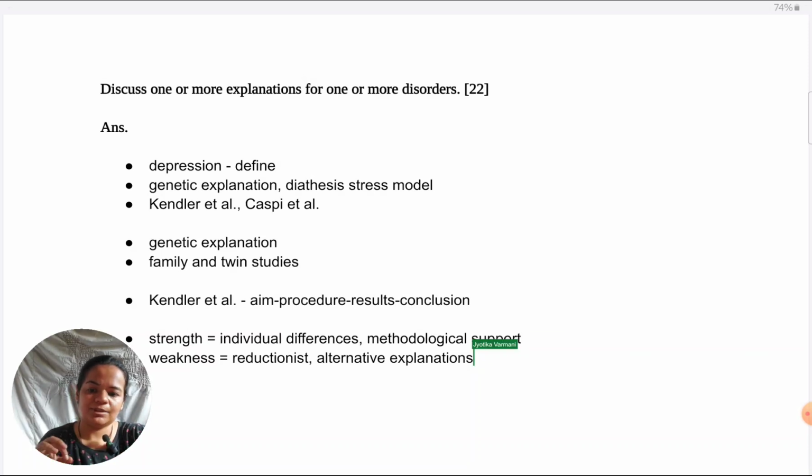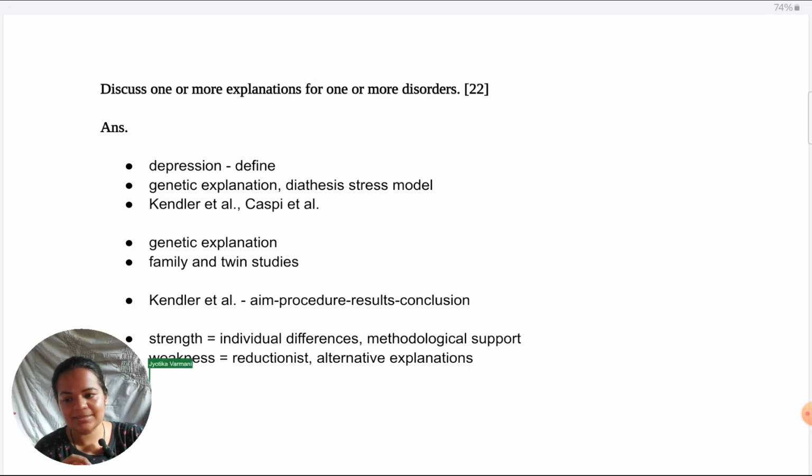As I explained to you in the previous answer, for evaluate studies, there should be some coherence in your answer, some continuity.